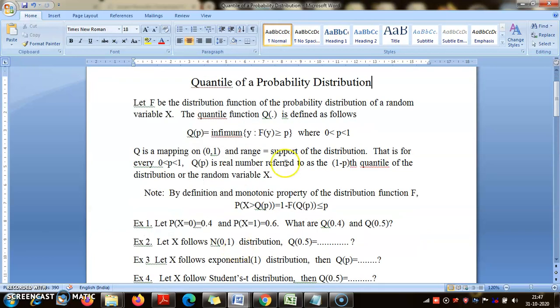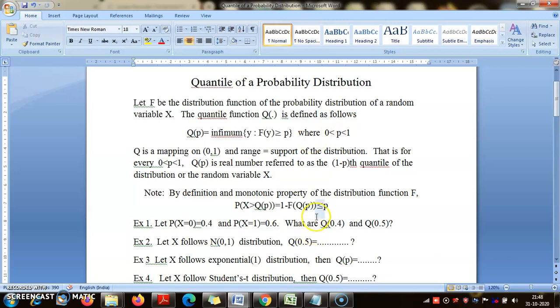Now what is the interpretation of this number q_p that you have gotten? If I compute probability X greater than q_p, you know that the probability X greater than any number a, in terms of the distribution function, is 1 minus F of a. So this will be 1 minus F of q_p. Now what will be F of q_p? Remember, by definition q_p is the number where F has reached the value p for the first time, either equal or greater.